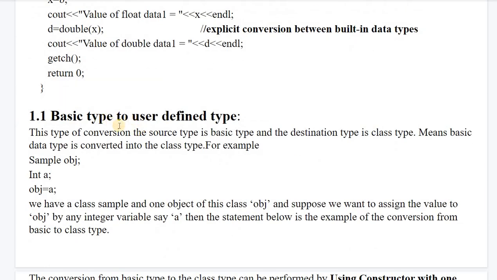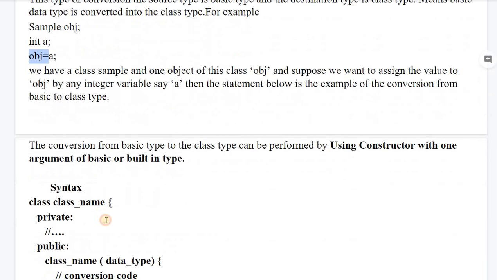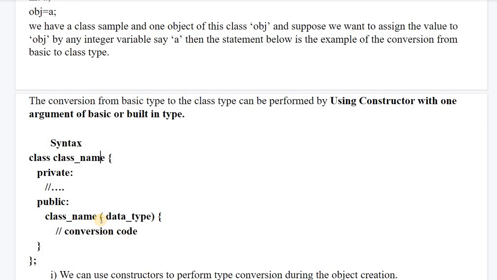So the important one is the basic type to user defined data type. When I have an integer a and I am assigning a to an object, which is a user defined data type here, and a is the integer data type, then for this type of conversion, the source type is your basic data type. So this side is the source type and this is the destination type. I have written the explanation of this statement in this paragraph. But first let us come to the example directly.